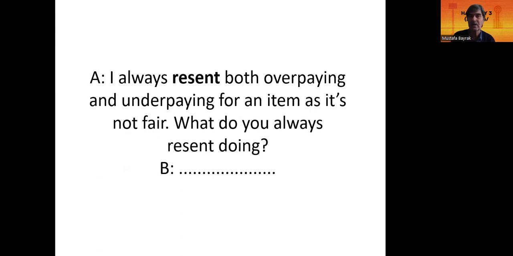So I have been sorry about overpaying something that I learned later that I had overpaid or I had underpaid something. I have always resented both overpaying and underpaying for an item that I have bought, as it is not fair.